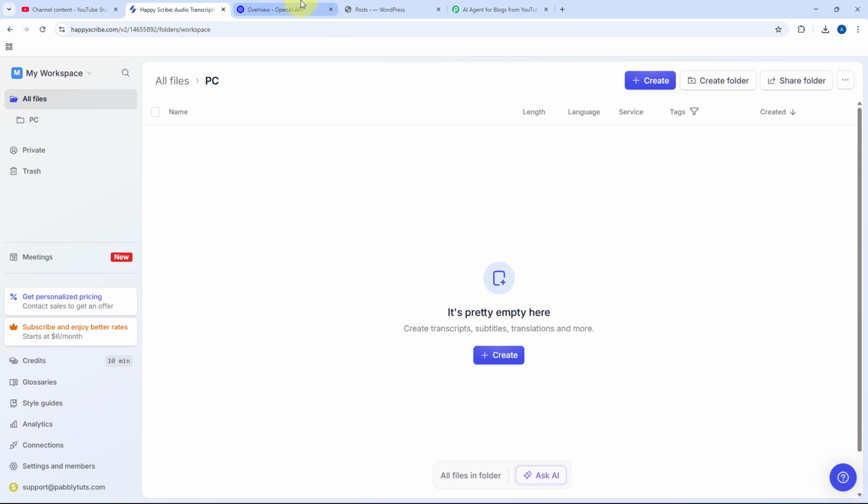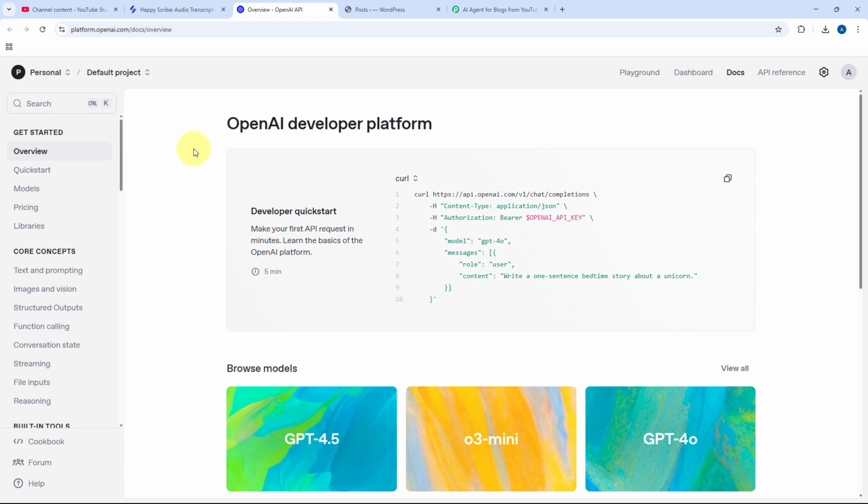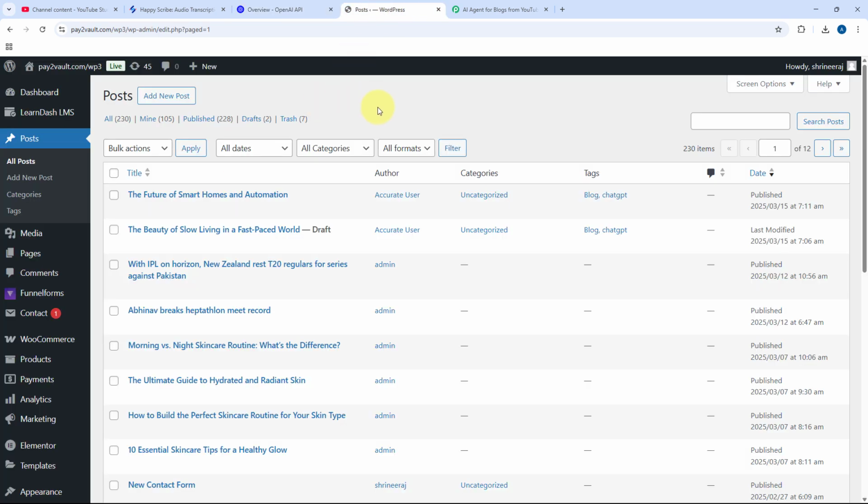After getting the transcription, the AI agent will send the same transcription file to OpenAI to generate the blog content out of it with the title of the blog. And at last, we are going to send the title and the blog content to create the blog post draft in our WordPress account. If you want, you can directly publish the draft as well, publish the post as well.